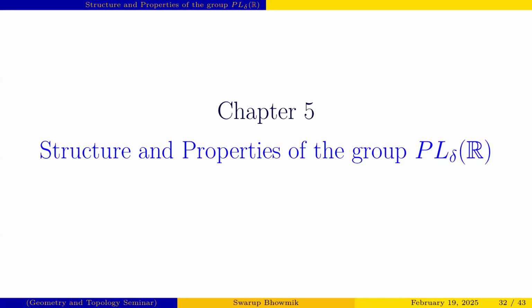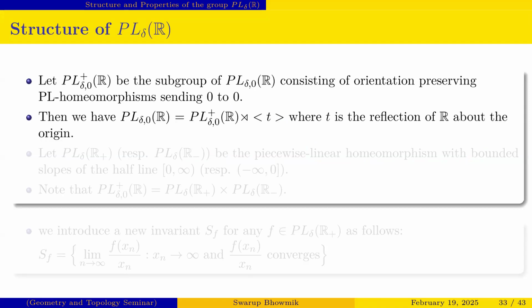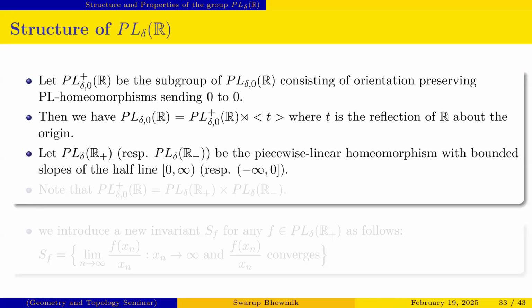So now we go to the other chapter, that is the structure and properties of the group PL-delta. This chapter is very easy because it is motivated mainly by chapters 3 and 4. So here PL-delta-0-plus(R) is basically the subgroup of PL-delta-0(R) consisting of orientation preserving PL homeomorphisms which send 0 to 0, and then we can easily write PL-delta-0(R) as PL-delta-0-plus(R) semidirect product T, and we define these two groups PL-delta(R-plus) and PL-delta(R-minus) as the piecewise linear homeomorphisms with bounded slopes of the positive real line and the negative real line.